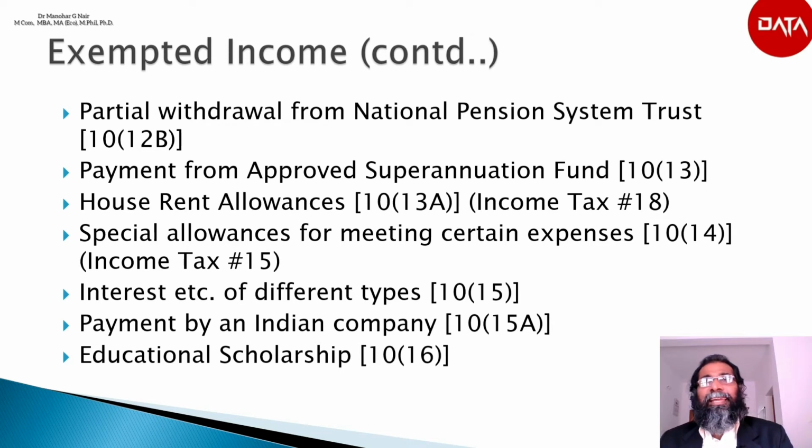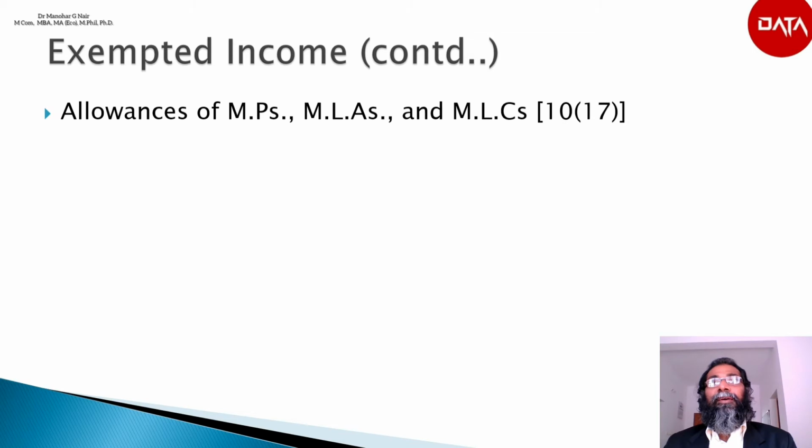According to section 10(16), scholarship granted to meet the cost of education, whether by government or any other organization, is fully exempted. Next is the allowances of MPs, MLAs or MLCs. According to section 10(17), daily allowances received by the MPs, MLAs, etc. shall be fully exempted.